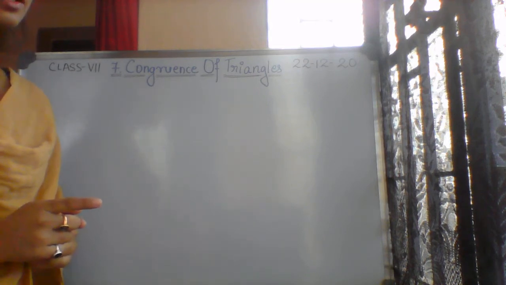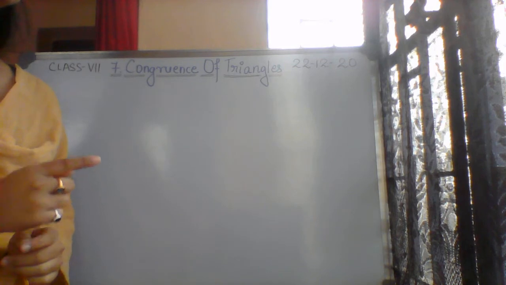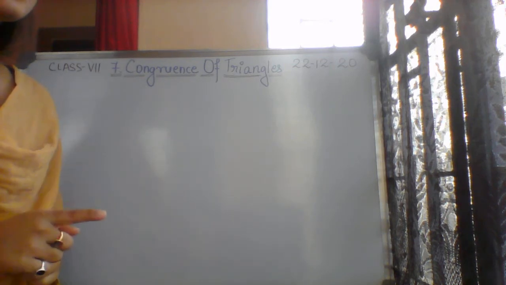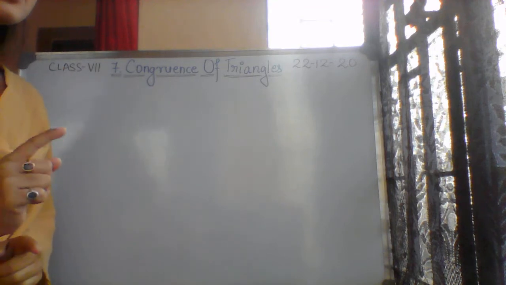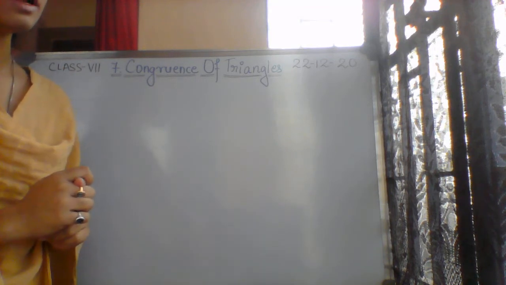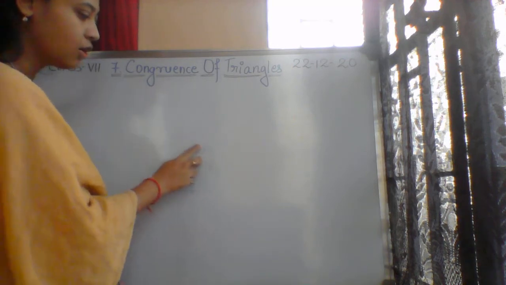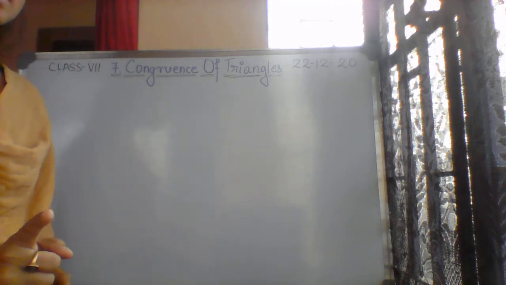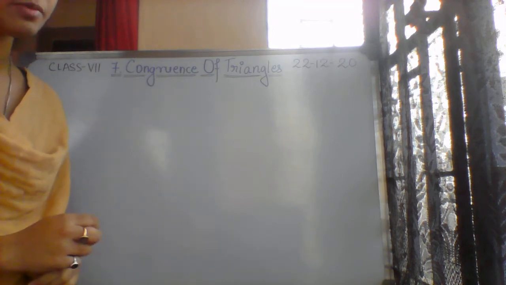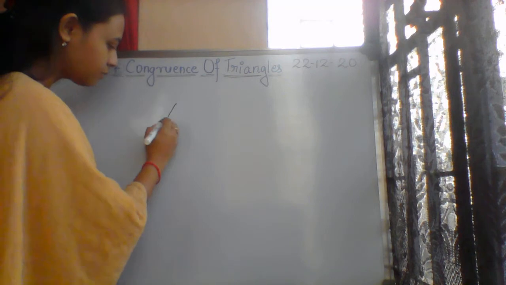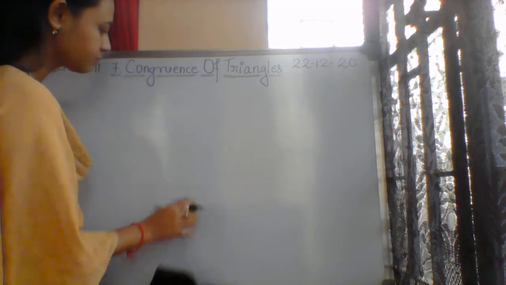I am again mentioning, when we speak of congruency of angles, two angles will be congruent if the angle measurement is equal. Angle measurement, not the measurement of the arms. It is the angle measurement. Ma'am has already told you about this.